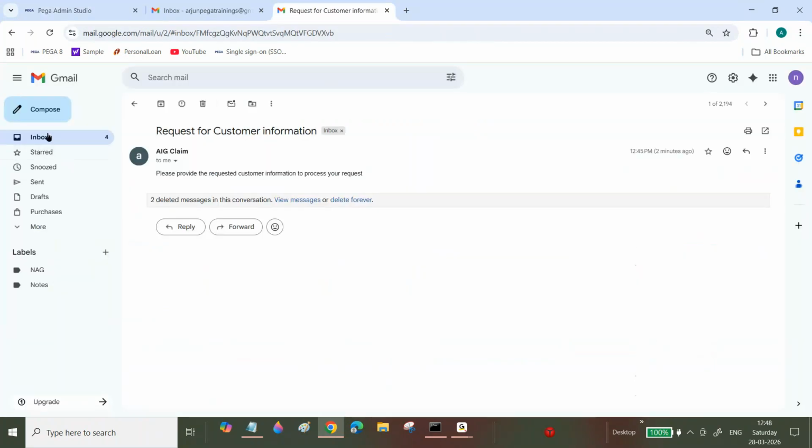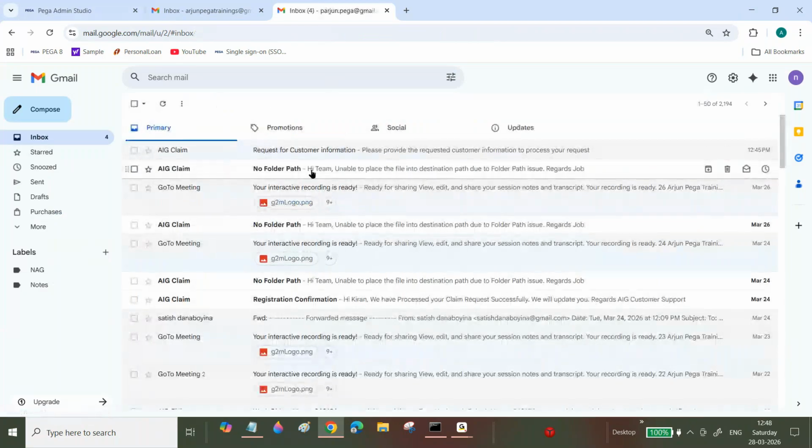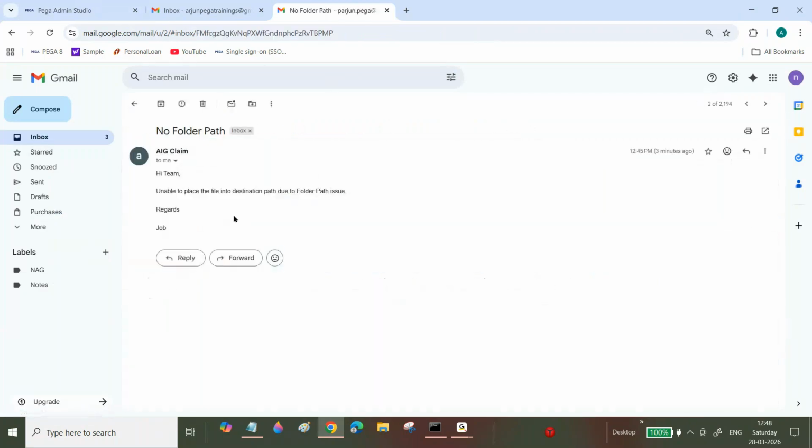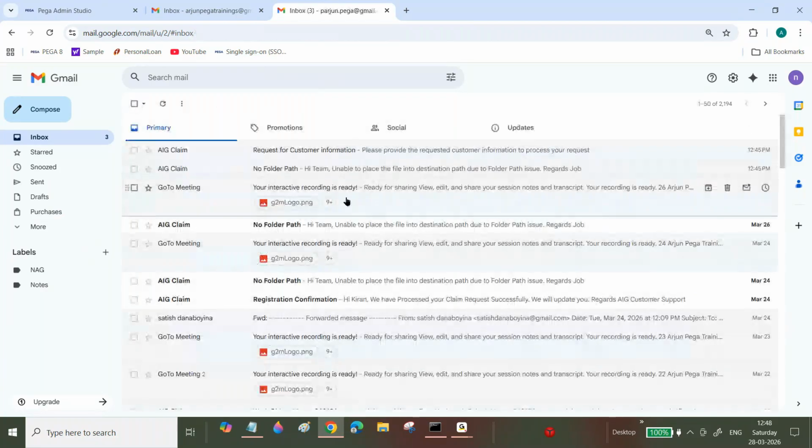Okay, I will show you some more. See the previous batch. I'm unable to find the folder path in a destination folder due to folder issues. You got it, right? What is the requirement? I explained to them: it is checking whether any folder path is available. If there is no folder path, do I get an email or not?